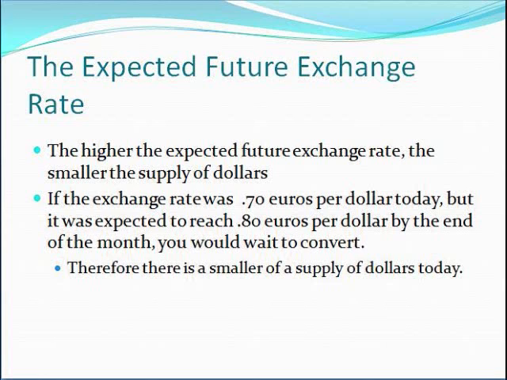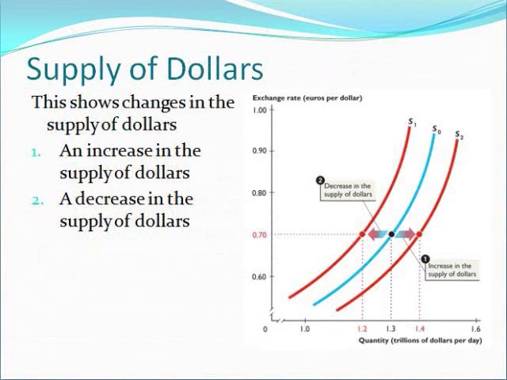If the supply of dollars in a foreign market is small, then the expected future exchange rate is high. For example, if the exchange rate today was 0.70 euros per dollar, but was expected to reach 0.80 euros per dollar by the end of the month, you would likely wait to convert your money. Therefore, there is less money circulating now. This slide shows an increase in the supply of dollars and a decrease in the supply of dollars.